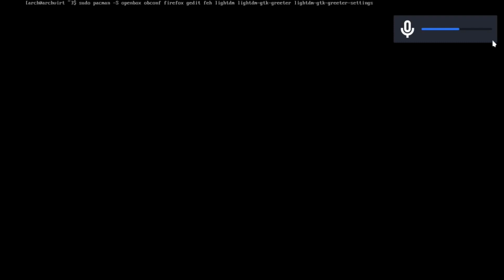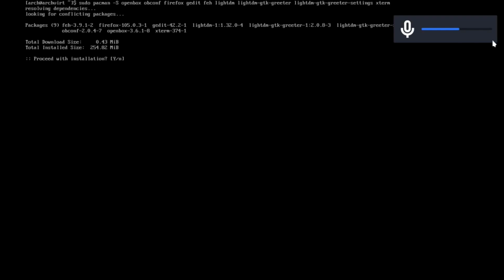And I think that's pretty much it. We have installed OpenBox, obconf, yes, and we also need a terminal. So by default, it uses the terminal xterm. And yep, that's it. Enter and proceed with the installation.